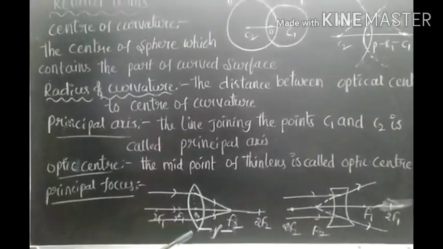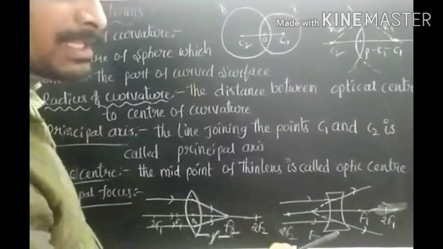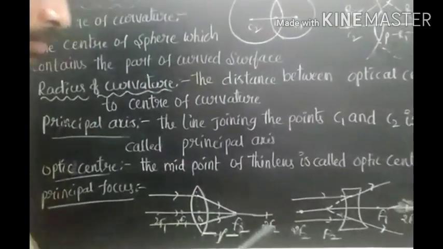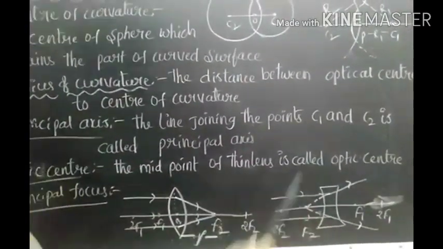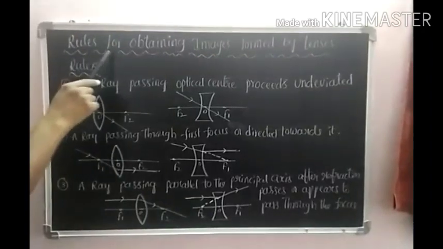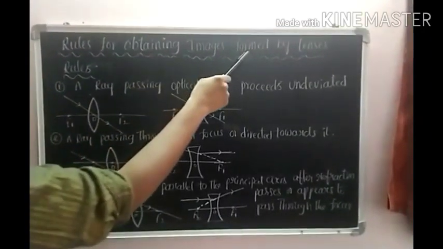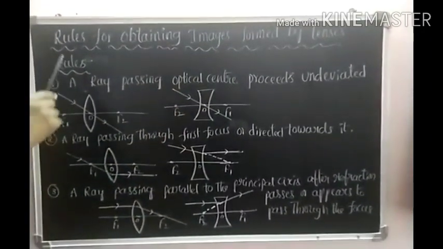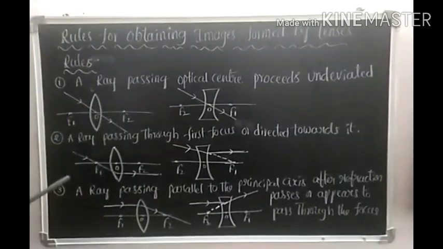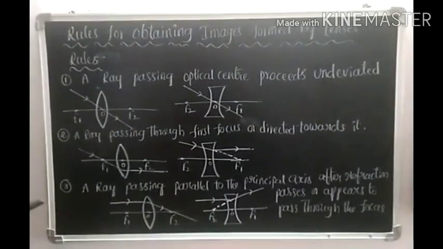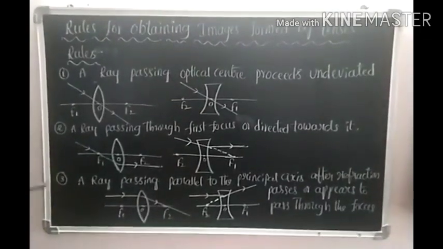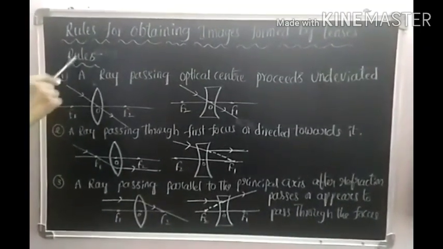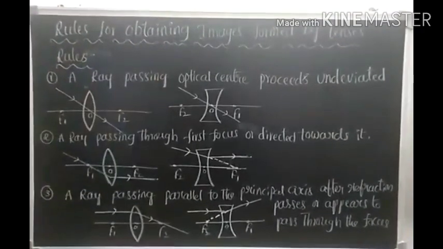This convex lens is converging. This concave lens is a diverging lens. So here the focus is real. Here the focus is virtual. Now, rules for obtaining images formed by lenses. In the previous class we already discussed rule 1, rule 2, rule 3, rule 4 in the mirror case. Like that, here also we are observing rules for obtaining images formed by lenses.